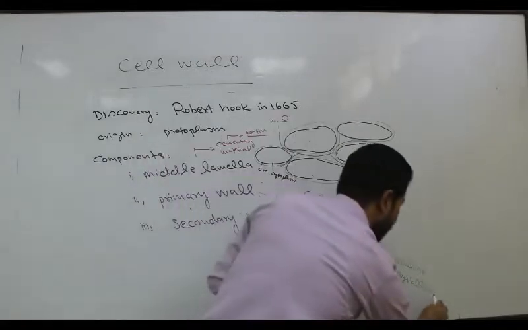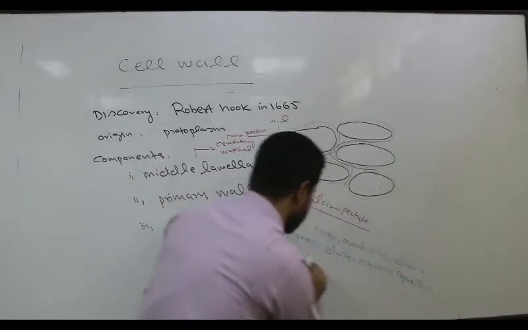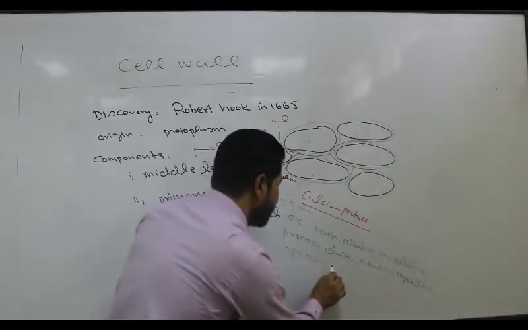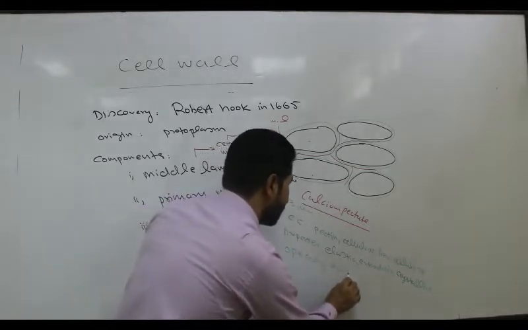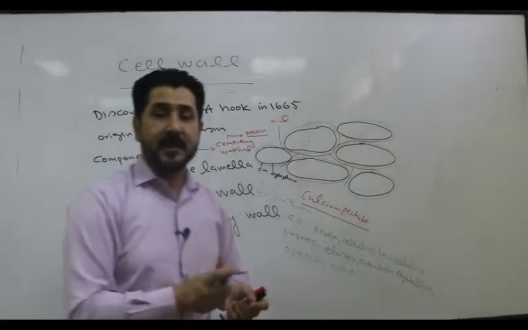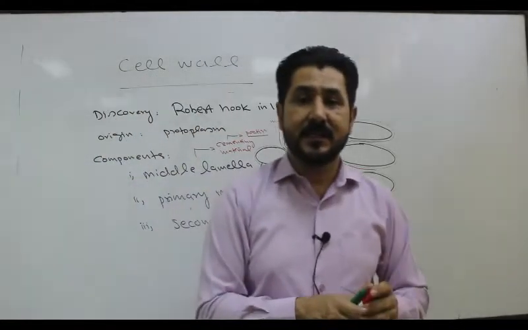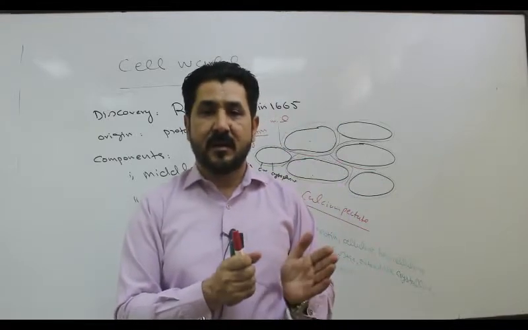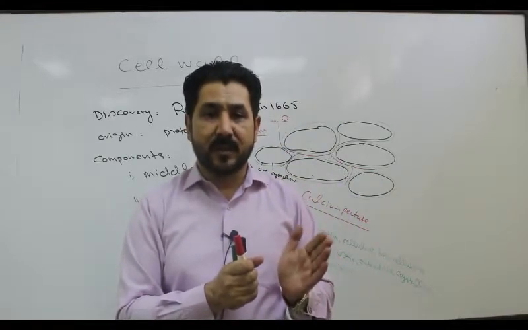Another property is that it is optically active. Optical activity is the characteristic or property of a chiral molecule which can rotate the plane of polarized light towards the right direction or towards the left direction.